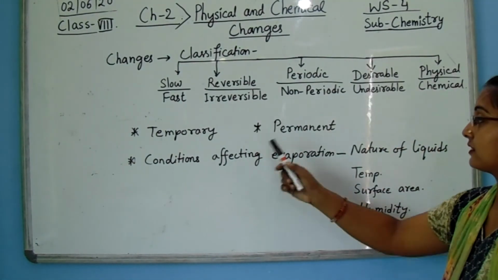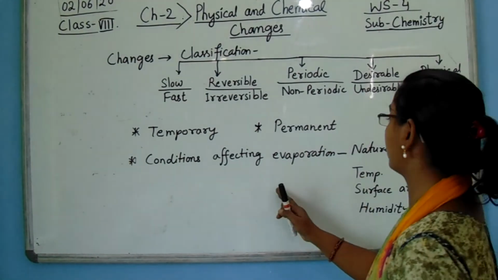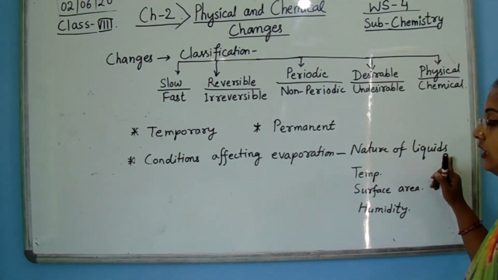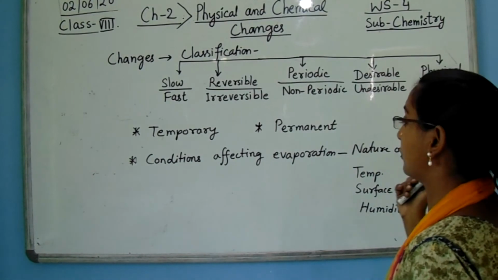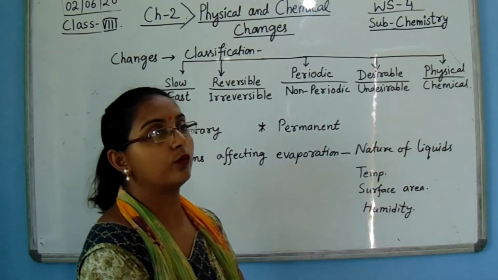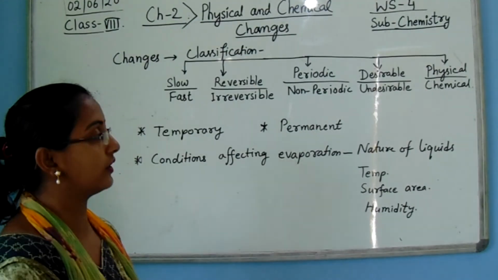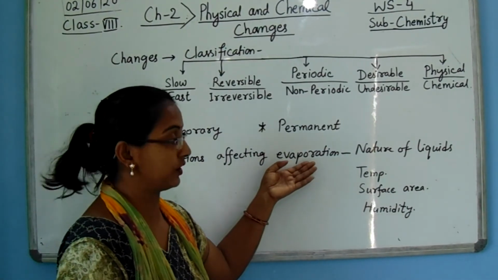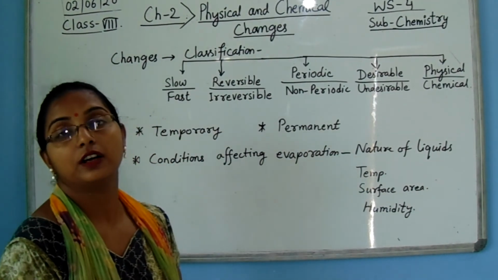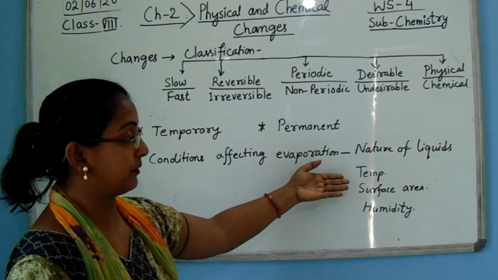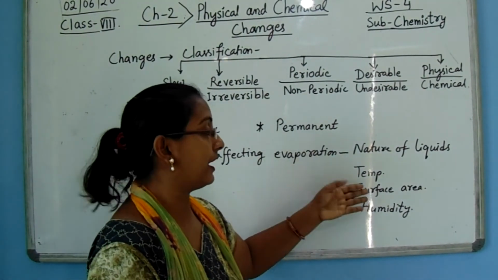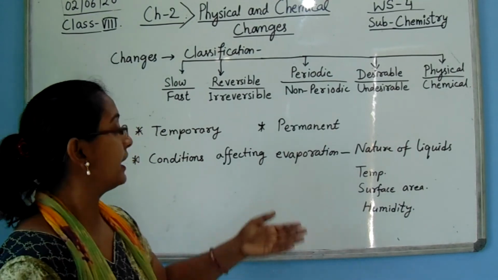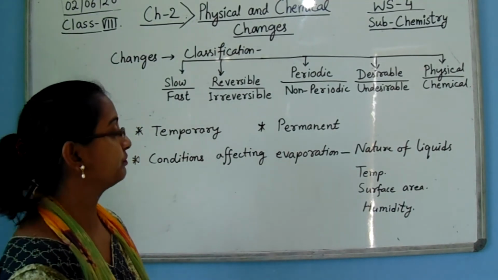Now the factors that affect evaporation: nature of the liquids, that is, whether the liquid has high density or low density, can affect evaporation. Temperature, high or low, can also affect evaporation.